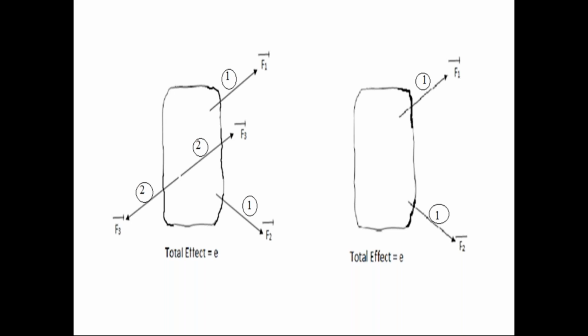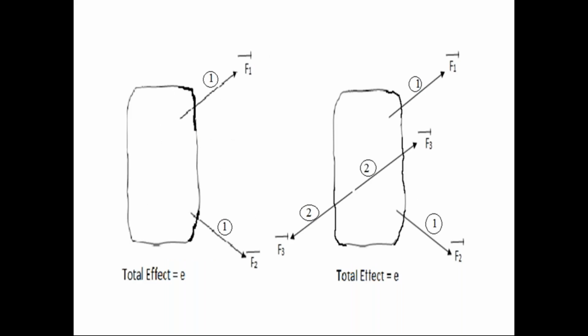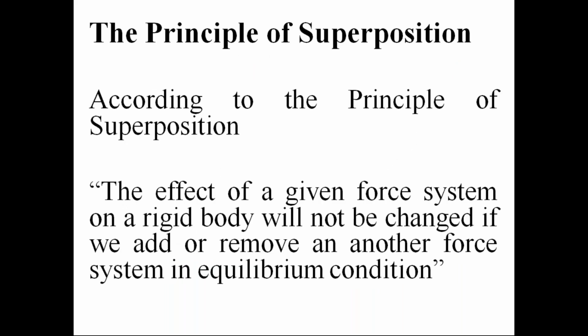This is called the principle of superposition. That principle of superposition explains that there is no change in the effect on the rigid body. So check this principle of superposition.